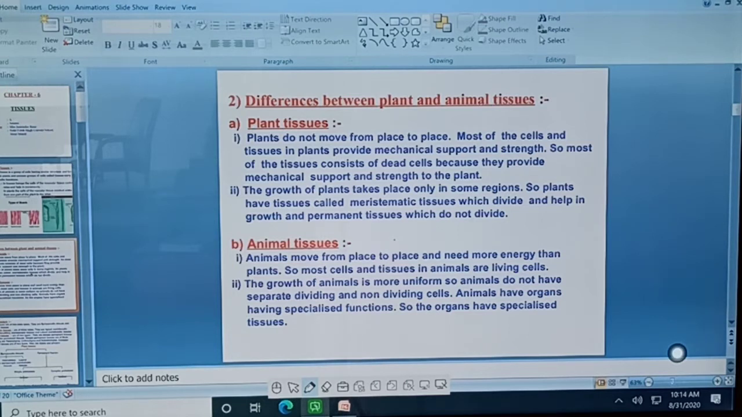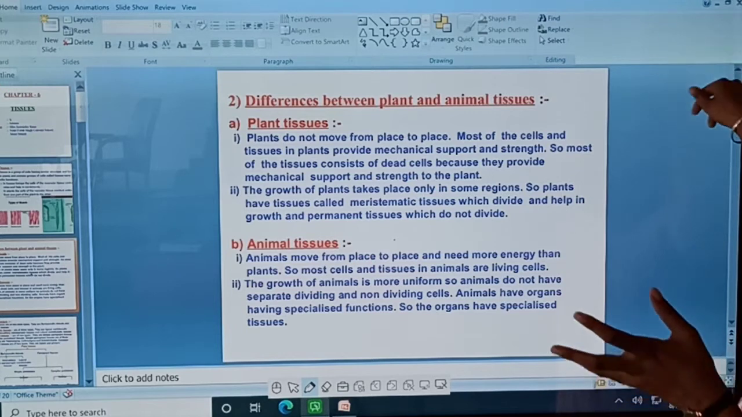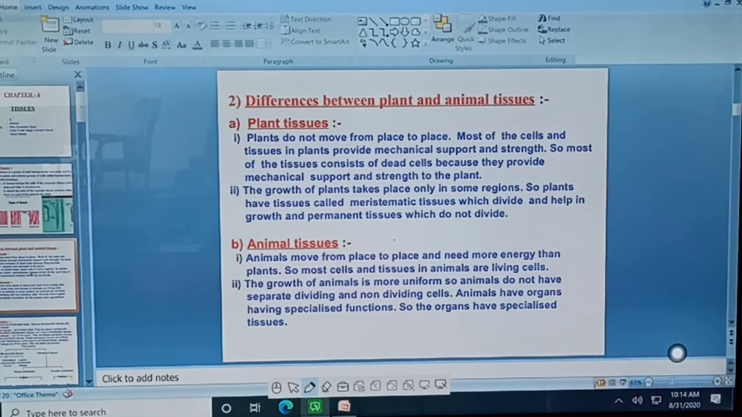Okay, in the second point, the growth of animals is more uniform. So animals do not have separate dividing and non-dividing cells. Animals have organs having specialized functions. In case of animals, there is no specific region where growth takes place. The growth is uniform, and animals have specific organs for performing various types of functions, like liver, stomach. There are so many types of organs.